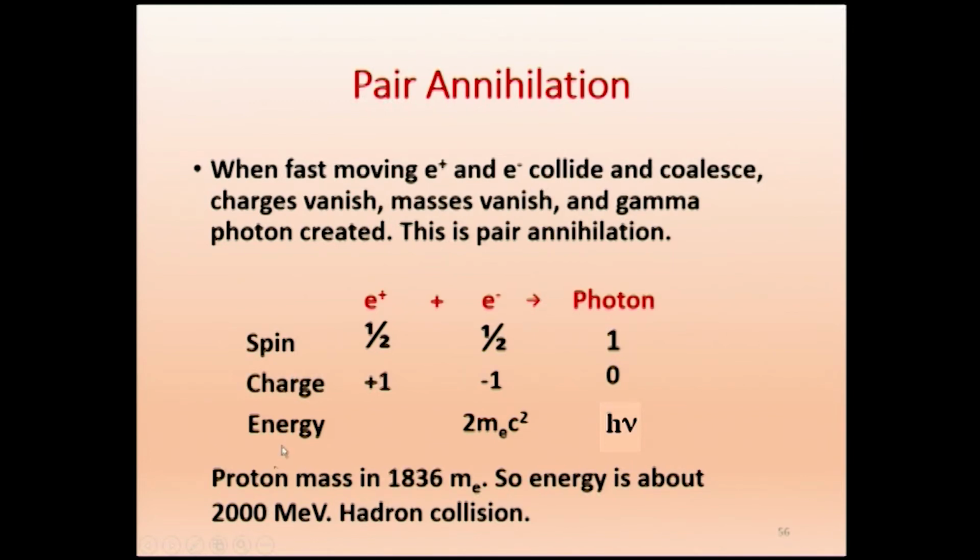So for electron-positron pair production or pair annihilation, when they annihilate, we get energy of about 1 MeV. When proton and antiproton annihilate, we get energy 2000 times that, 2000 MeV. And 2000 MeV is 2 GeV, since M is 10 power 6 and G is 10 power 9. So we get a GeV. That is what we had in the hadron collision.